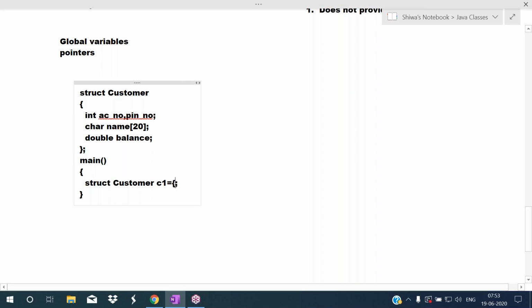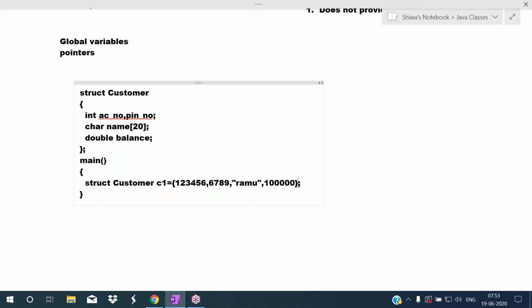I am giving C1 details like this. His account number is, for example, 123456. His account's pin number, his ATM card's pin number, is 6789. Then his name is Ramu. His account balance is 1 lakh. Like this, some data is there.